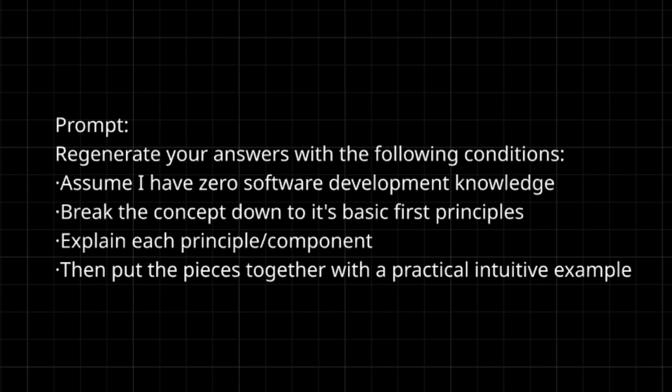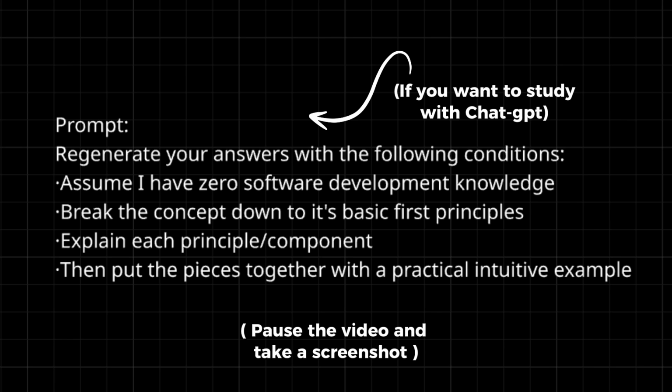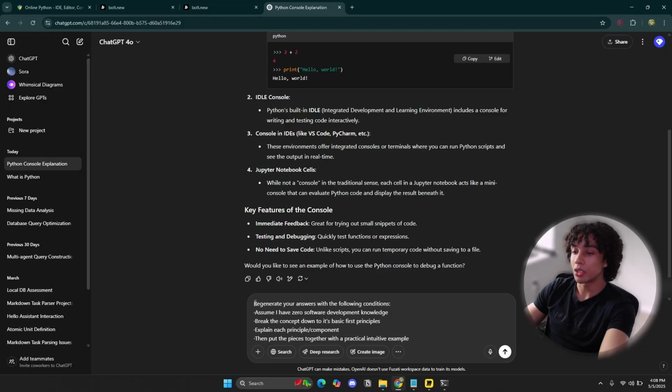So I could copy and paste this prompt, and I could ask the AI, hey, I want you to regenerate your answer, but with the following conditions. One, assume that I have zero experience in software development. Because here's the thing, AI doesn't know what your experience is. It doesn't know if you're an experienced developer. It doesn't know if you have zero experience. So you have to let it know. You have to help it. Tell it what your experience level is.